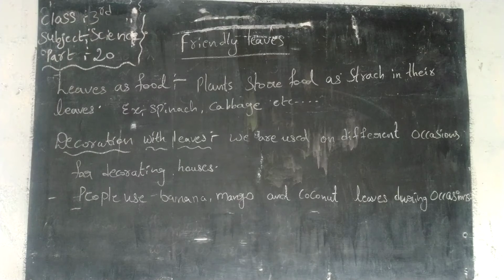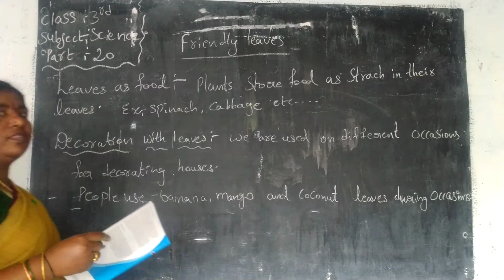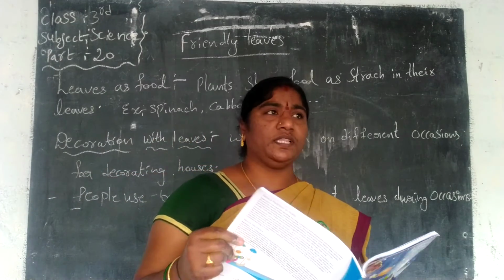Next, color with the leaves. What is that? What are the colors with the leaves? We have to know very well. That is henna, that is called mehendi.